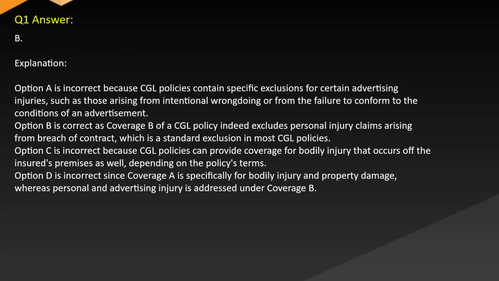Answer B. Explanation. Option A is incorrect because CGL policies contain specific exclusions for certain advertising injuries, such as those arising from intentional wrongdoing or from the failure to conform to the conditions of an advertisement. Option B is correct, as Coverage B of a CGL policy indeed excludes personal injury claims arising from breach of contract, which is a standard exclusion in most CGL policies.